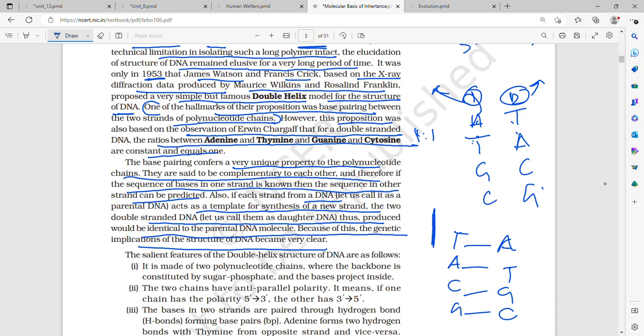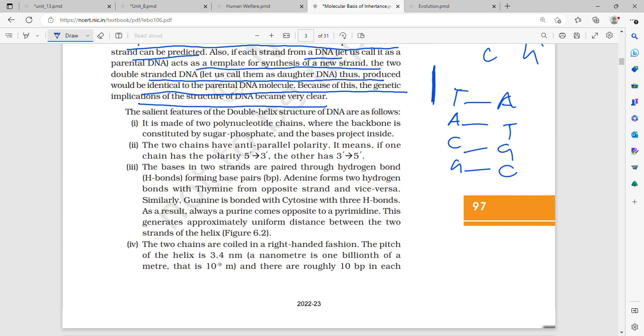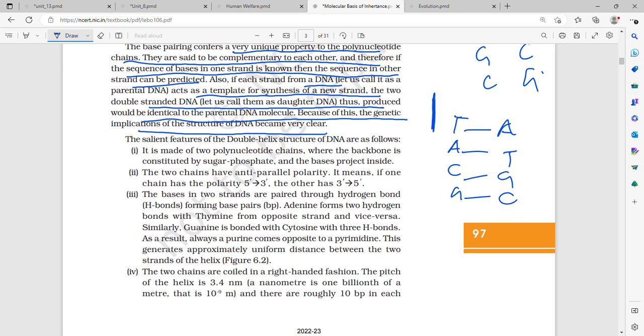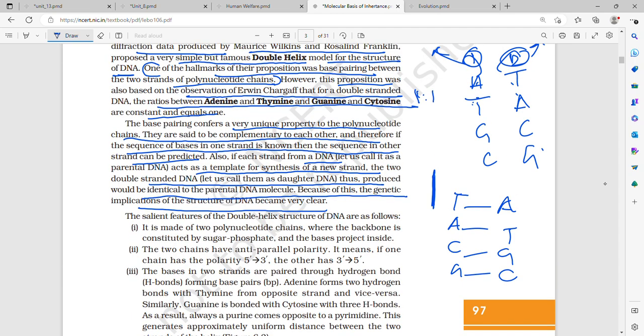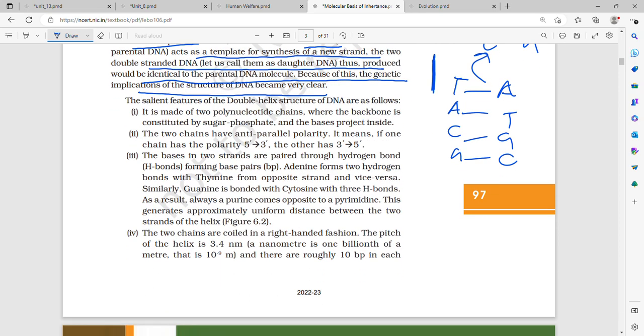इसका complementary और इसका complementary भी एक दूसरे से complementary होंगे. तो इसीलिए the new two strands which would be formed, they would also be identical to the parent DNA. And because of this, the genetic implications of the structure of DNA became very clear.